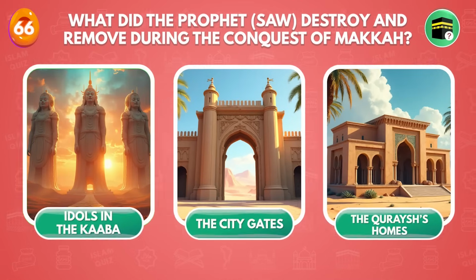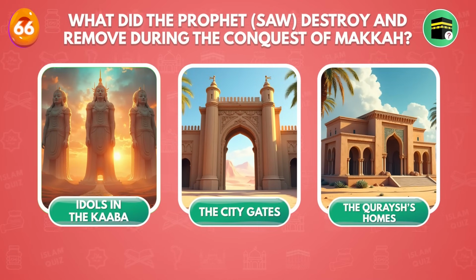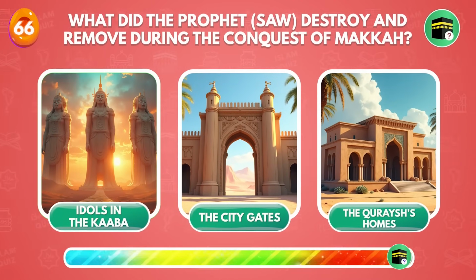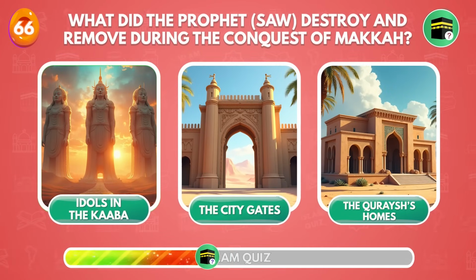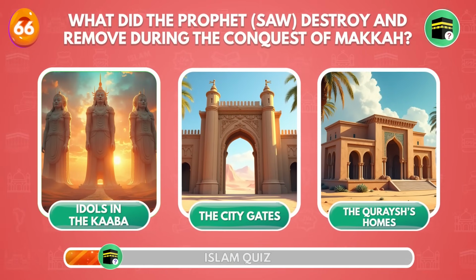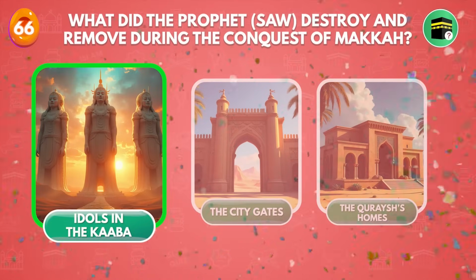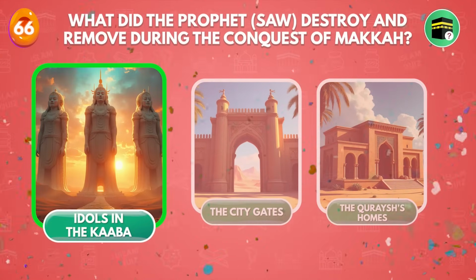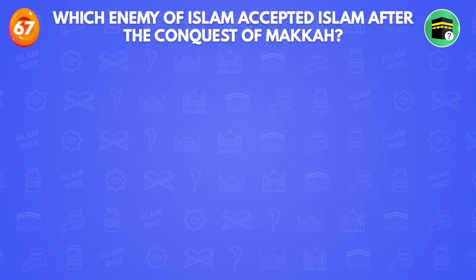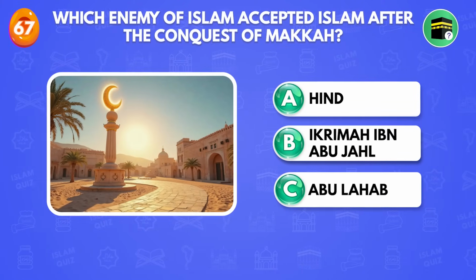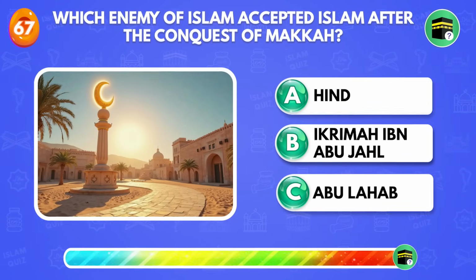What did the Prophet sallallahu alayhi wasallam destroy and remove during the conquest of Makkah? Idols in the Kaaba. Which enemy of Islam accepted Islam after the conquest of Mecca?